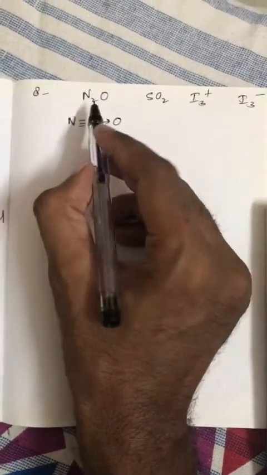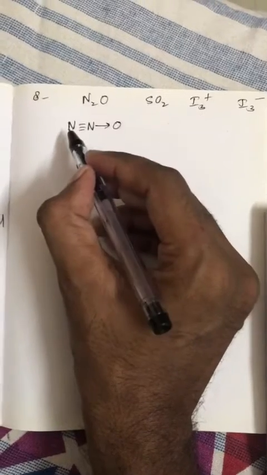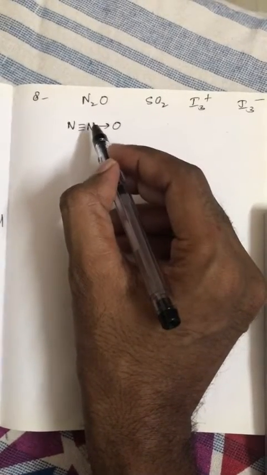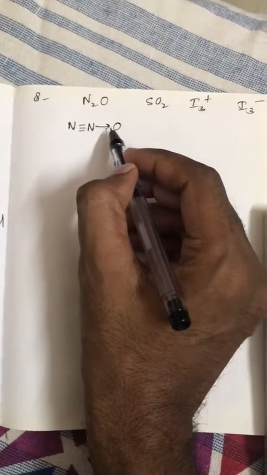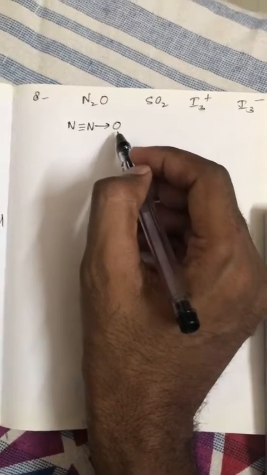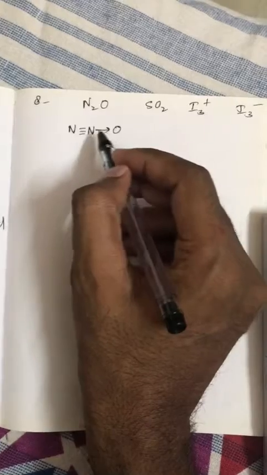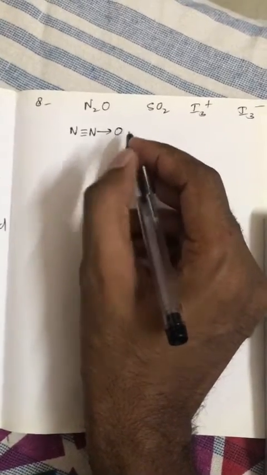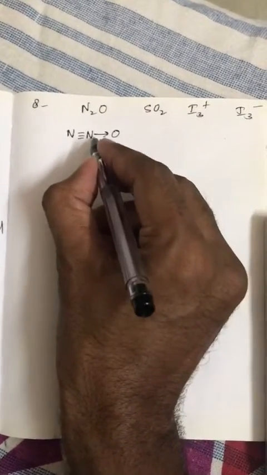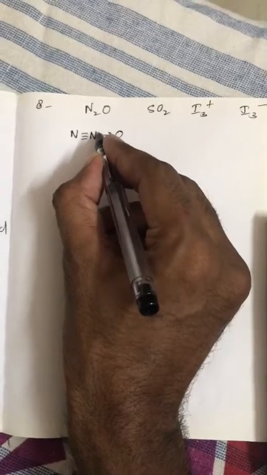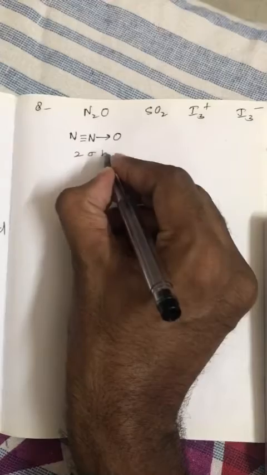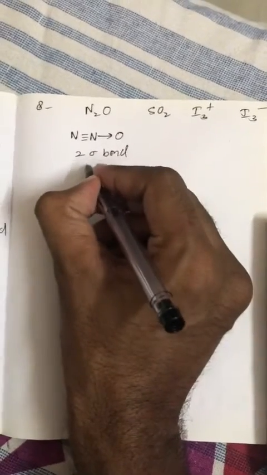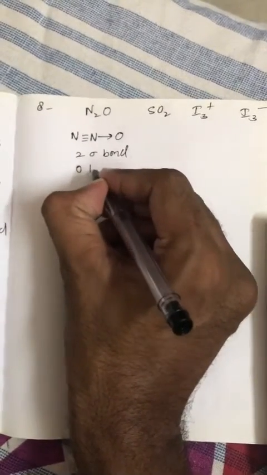Question number 8. In N2O we have N triple bond N, then lone pair of nitrogen will form coordinate bond with oxygen such that octet of both nitrogen and oxygen is completed. Now we do not have any lone pair on nitrogen, so it has 2 sigma bond and 0 lone pair.